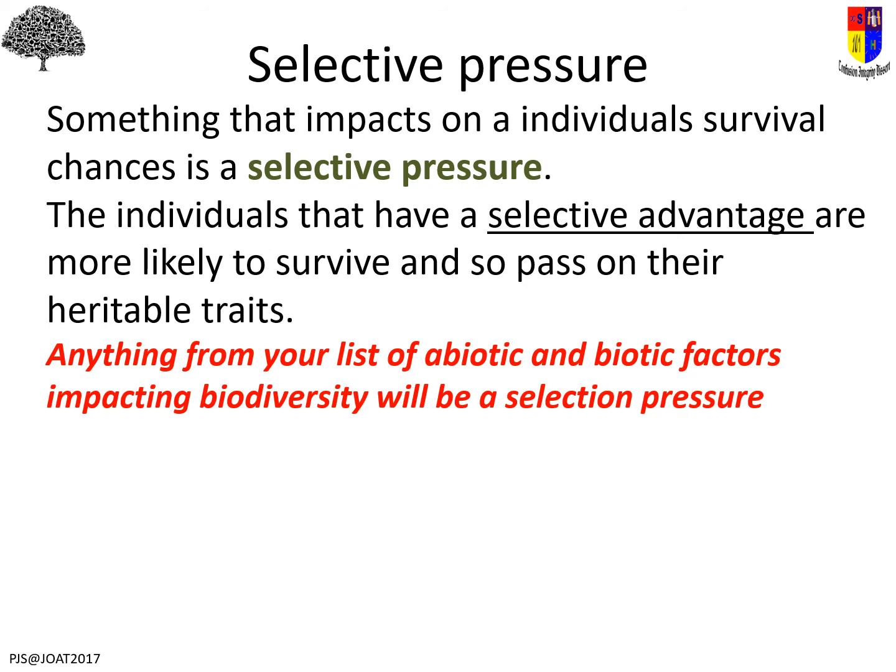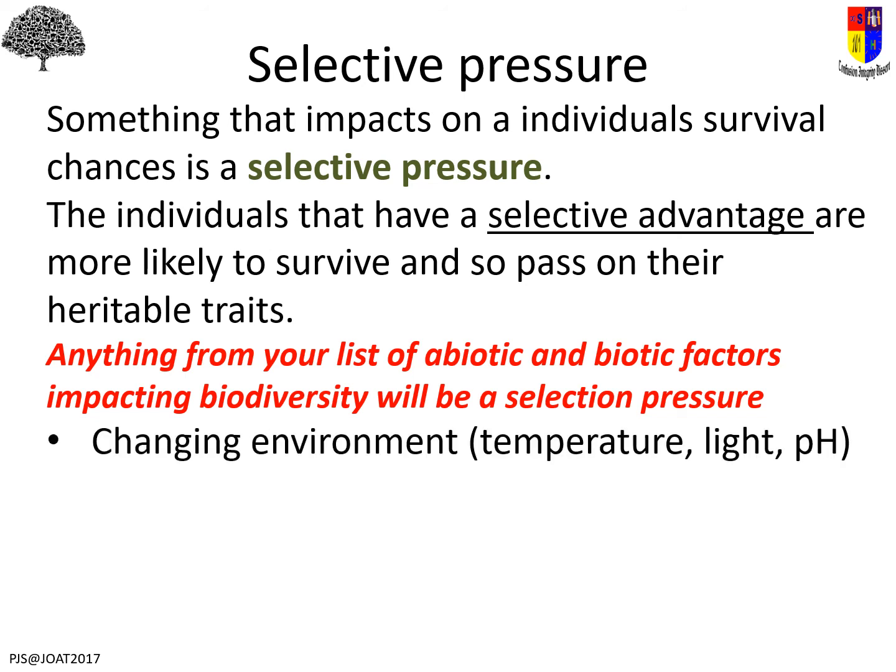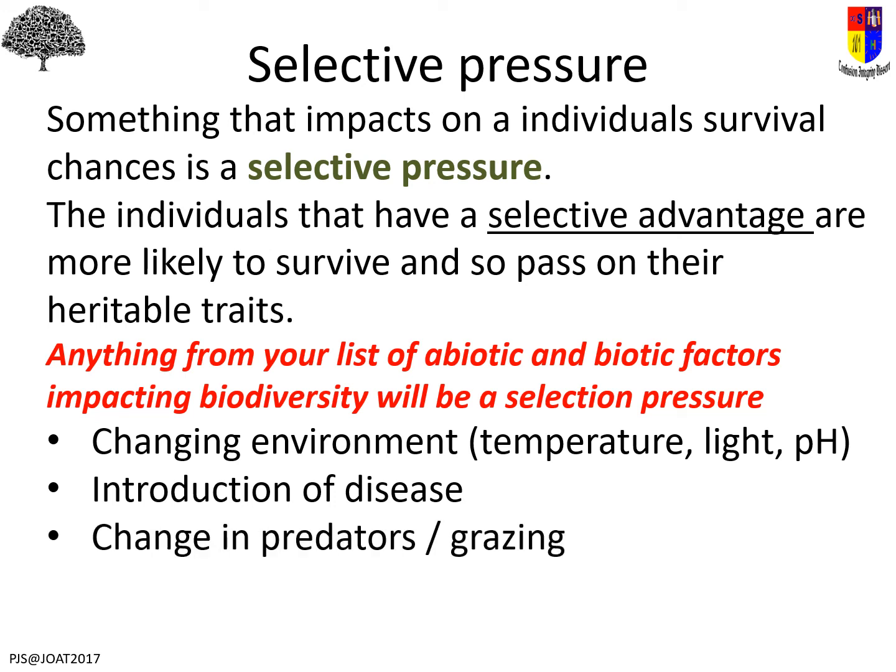So anything you can think of from your lists of factors, from abiotic and biotic, from right back at the beginning of this unit, that potentially is a selection pressure. It could be anything to do with the environment, it could be disease, it could be predators, grazing in terms of biotics, it could be a new species coming in, anything which gives you an advantage, that's got pressure.